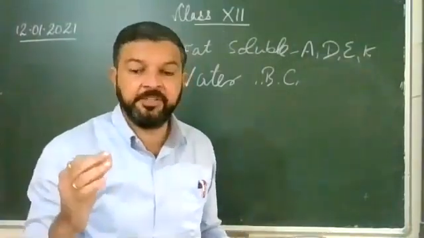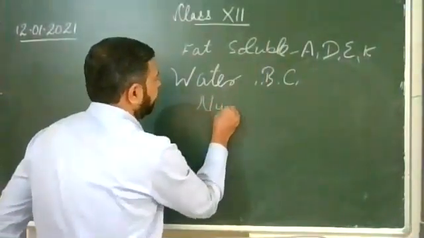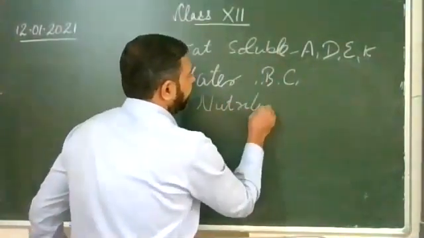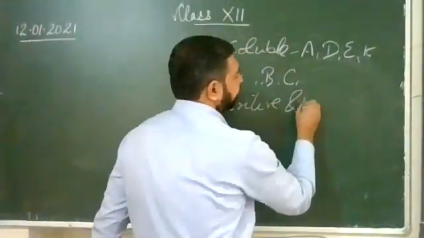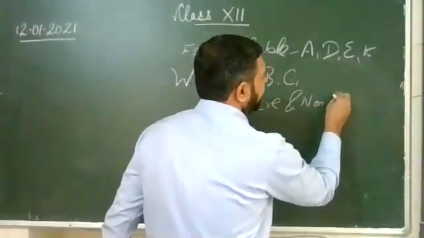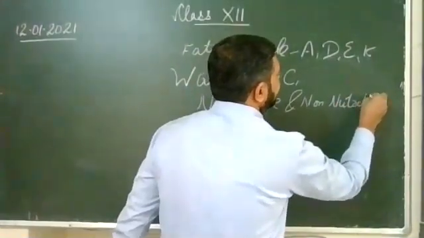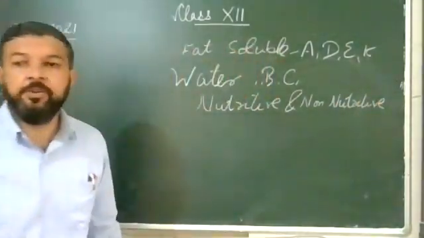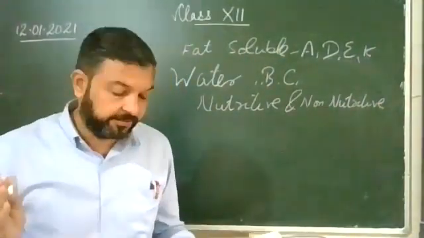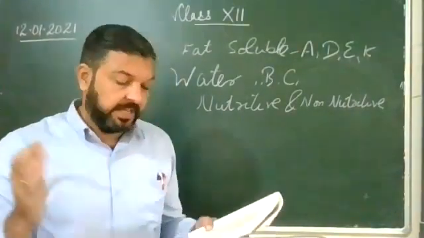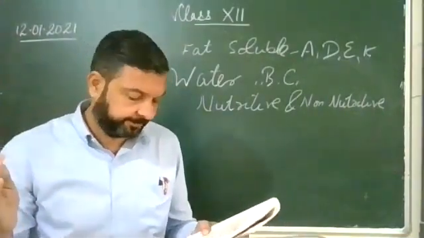Now comes nutritive and non-nutritive components of diet. The nutritive component of diet consists of macronutrients and micronutrients, that is proteins, carbohydrates, and fats.